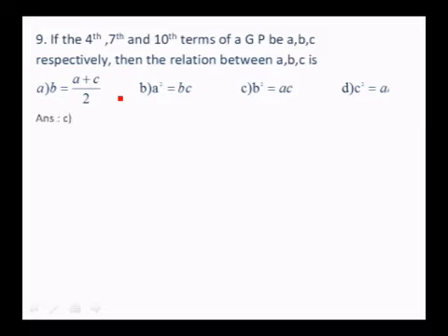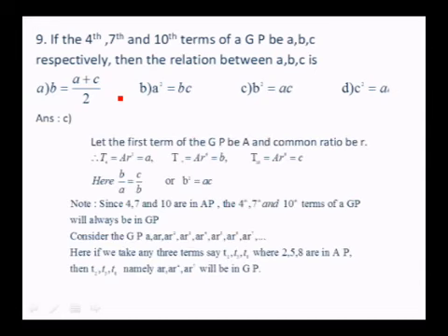Here he has given the 4th, 7th and 10th terms of a GP. Let the first term of the GP be capital A and the common ratio be R, since you are already having one A there. So T4 is AR cube, that is equal to A. T7 is AR to the power of 6, that is B. T10, the 10th term, is AR to the power of 9, that is equal to C. Here he has given that A, B, C are in GP, therefore B by A is equal to C by B, therefore B square is equal to AC.